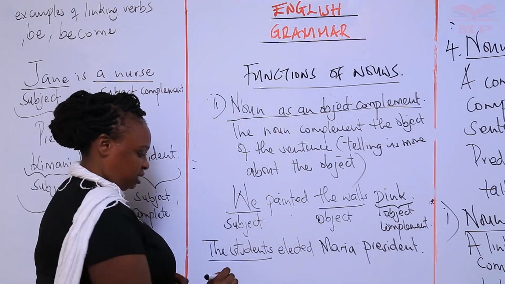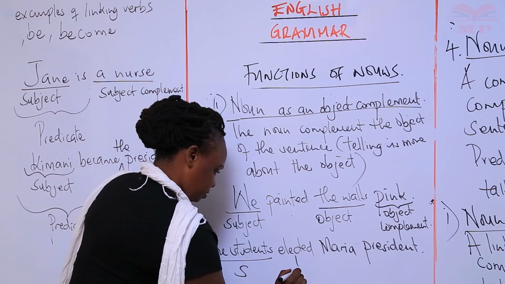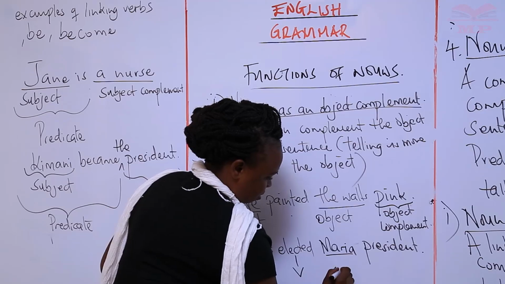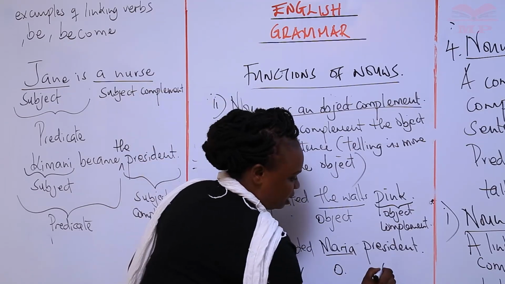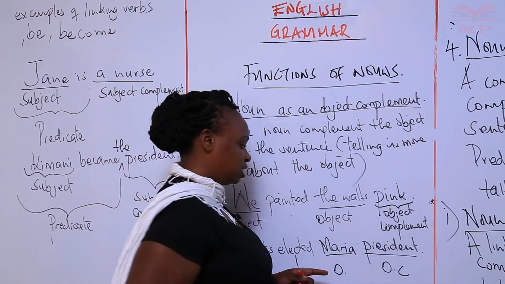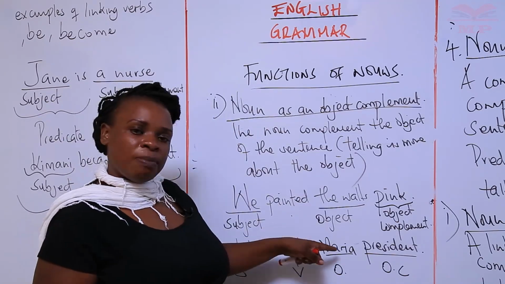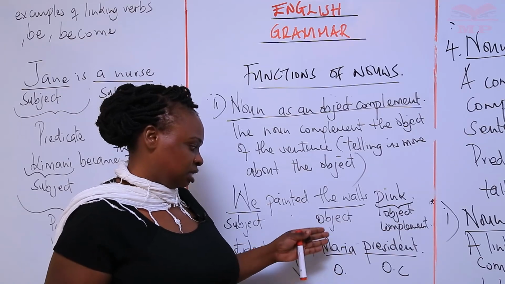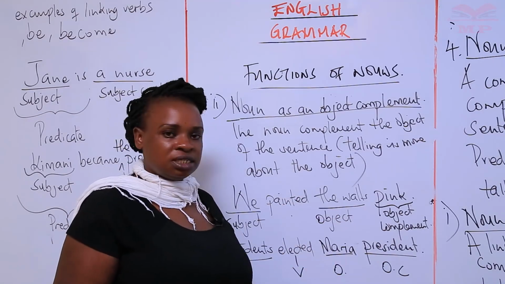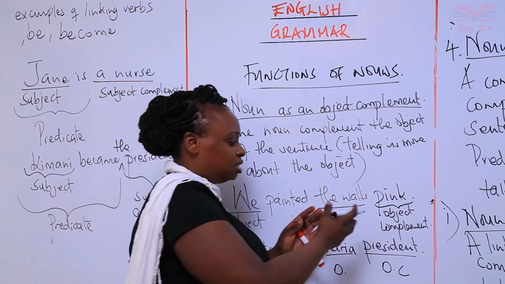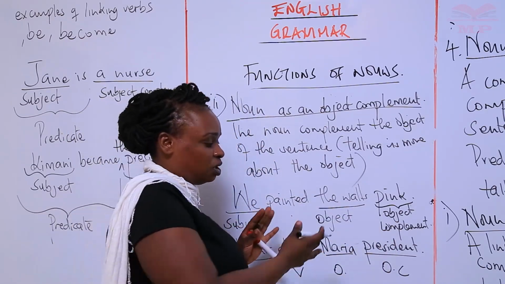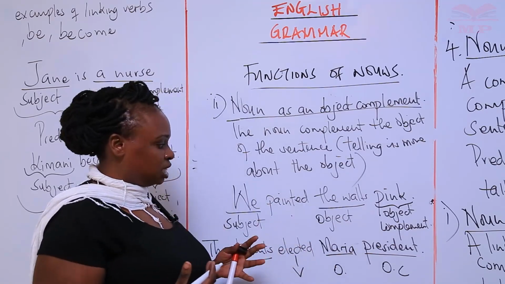So remember, this is our subject, this is our action, maybe the verb, and then this is our object, and then this is our object complement. It tells us more about Maria. Okay, what about Maria that was done? Elected Maria. Maria what? President. You can say they elected Maria, but when you add president, it means it completes the meaning of what? The sentence, or the meaning of the object. Why choosing the what? The object.